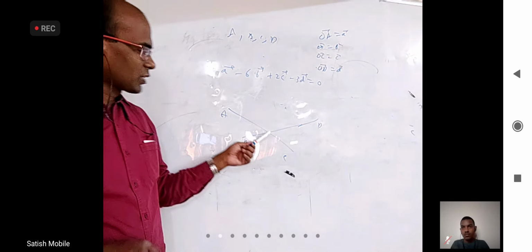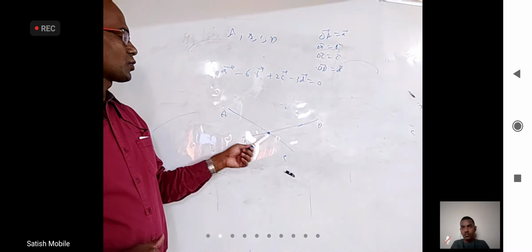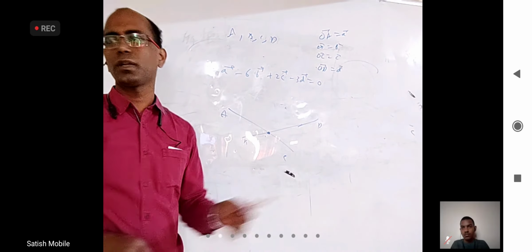You want to tell what the point of intersection is, or in what ratio it is dividing AC and in what ratio it is dividing BD?